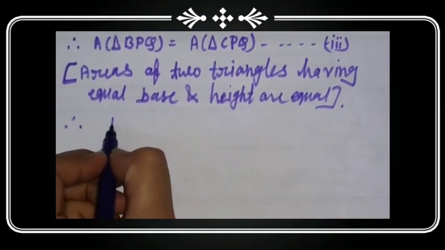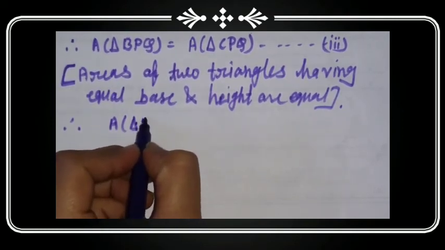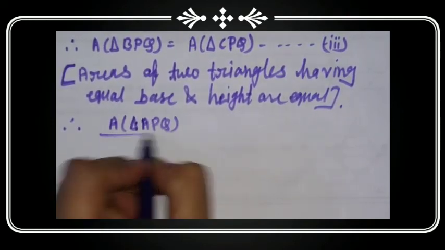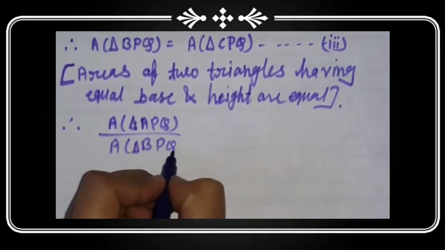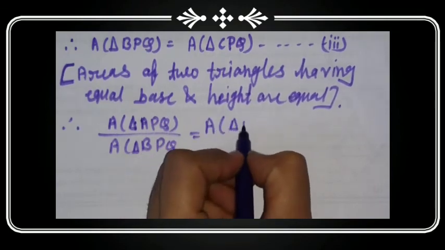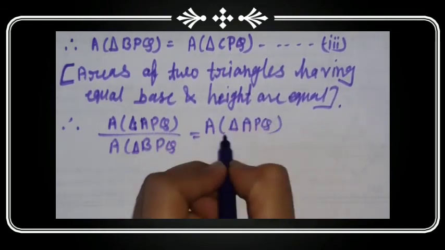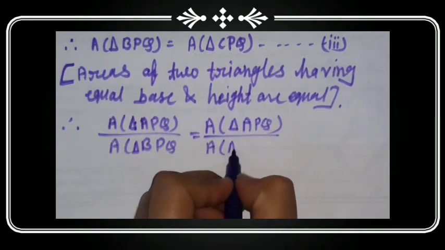Therefore, area of triangle APQ divided by area of triangle BPQ equal to area of triangle APQ divided by area of triangle CPQ.